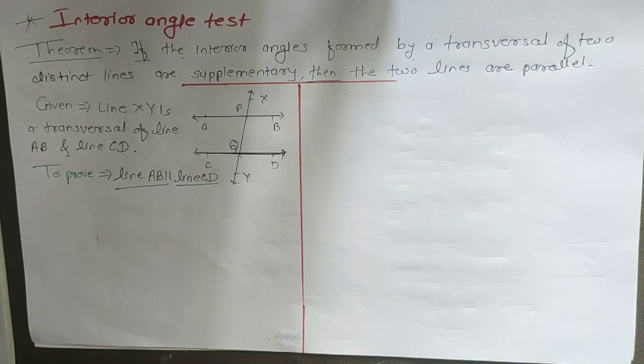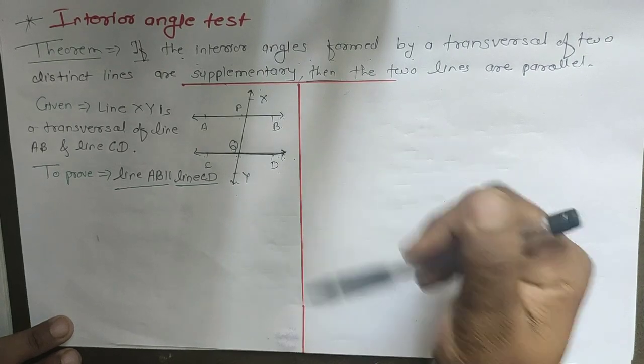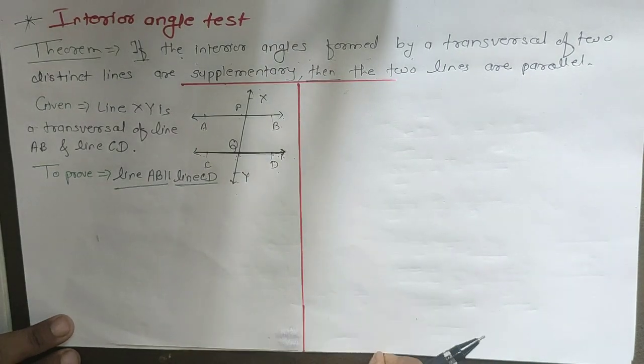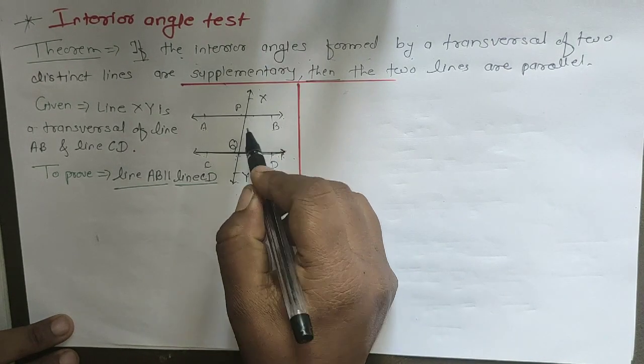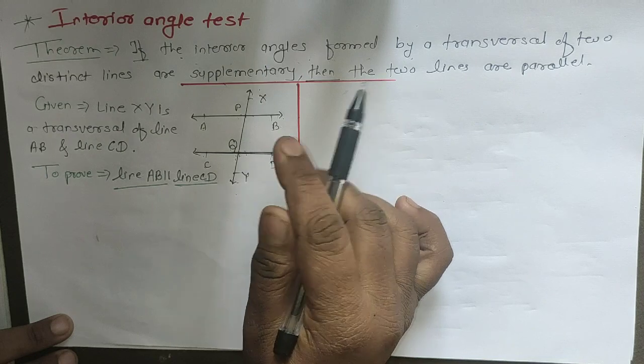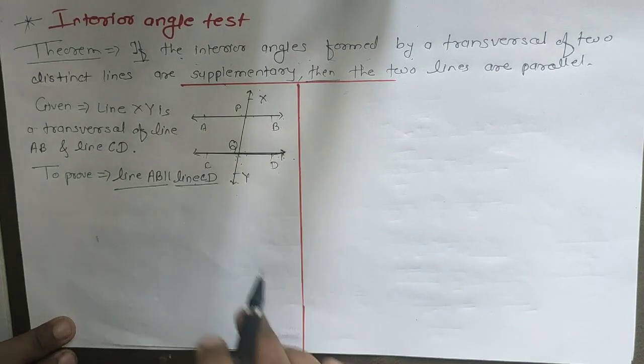Now, actually, these two lines are parallel to each other according to the postulate told by Euclid. If these two angles are supplementary, then only these lines are parallel to each other. But we have to prove it. Actually it is there, but we have to prove it.